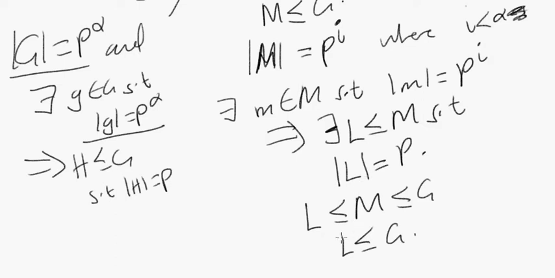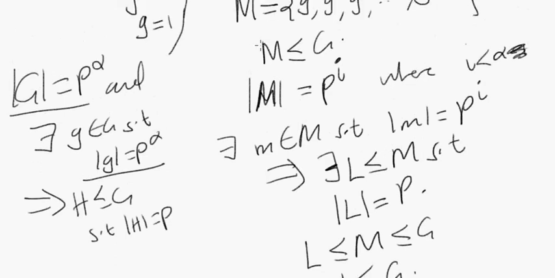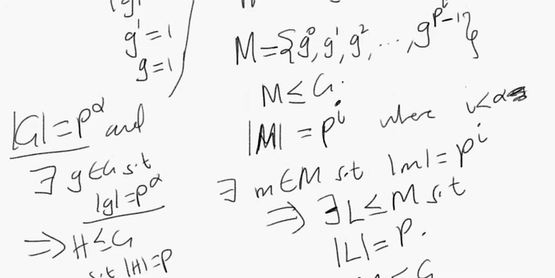Okay, so maybe the question now becomes, well, this is all well and good, but what if there is no element in our subgroup M that has order p to the I? Well, can't we just argue the same way?